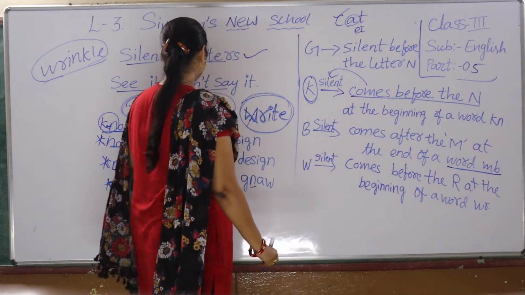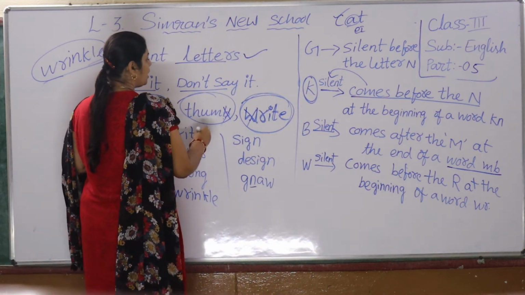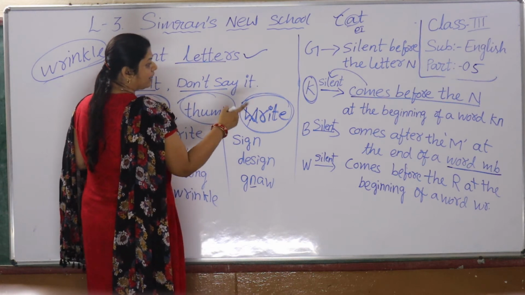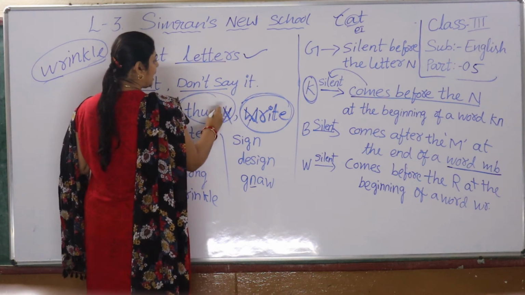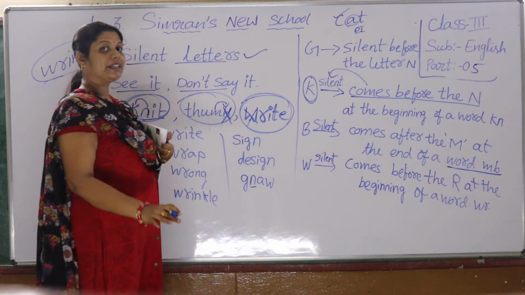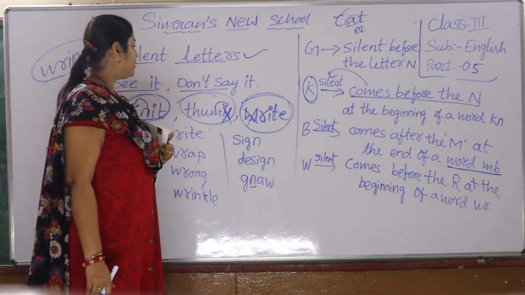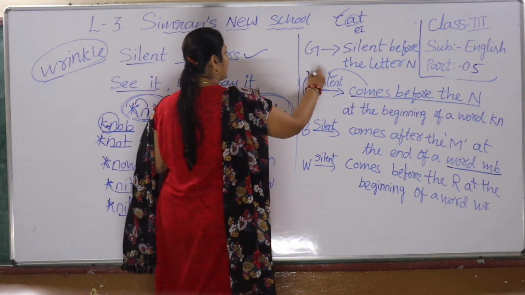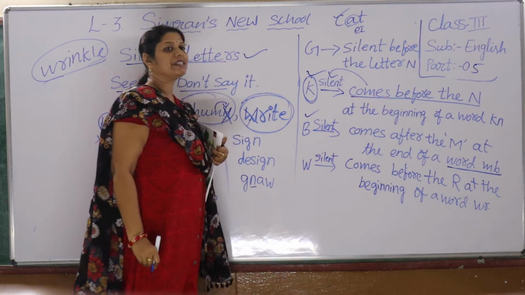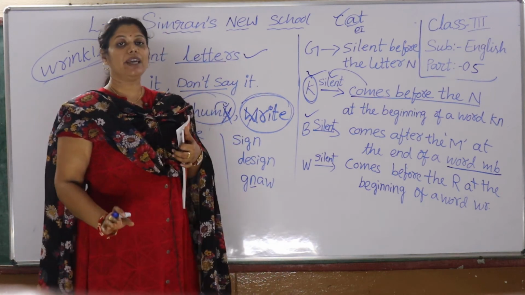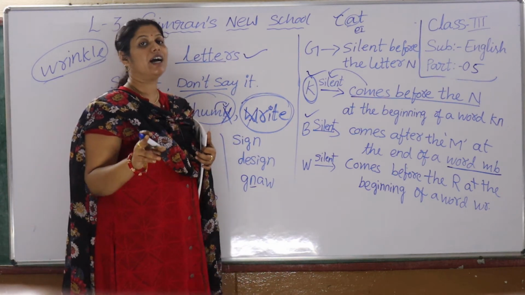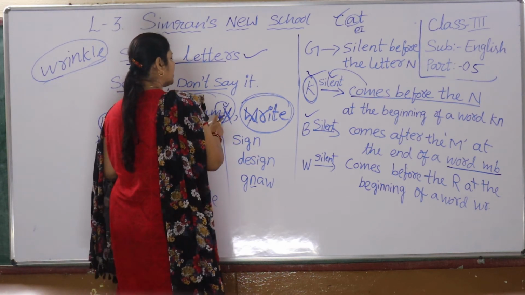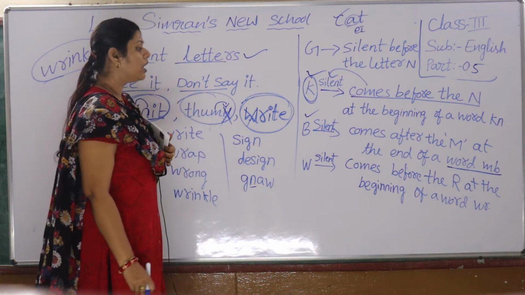For example, thumb. See, K silent, then B silent. B is silent when it comes after the letter M at the end of a word.